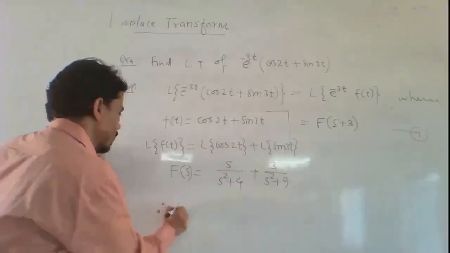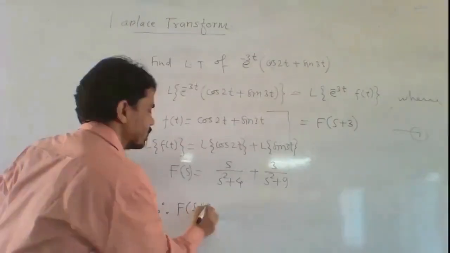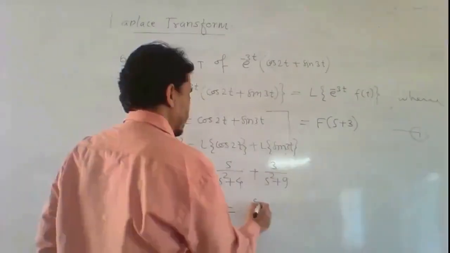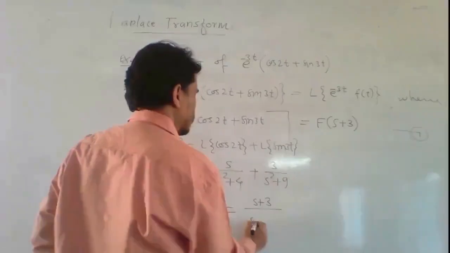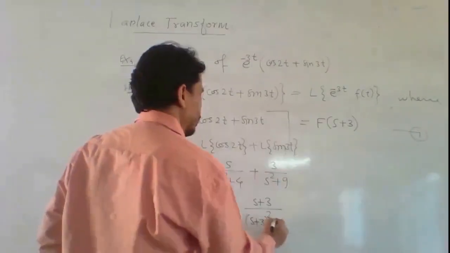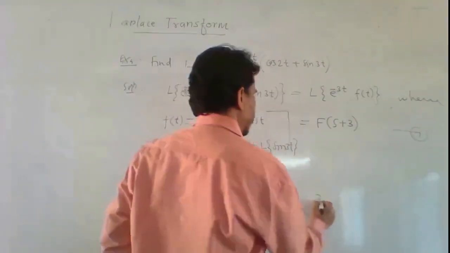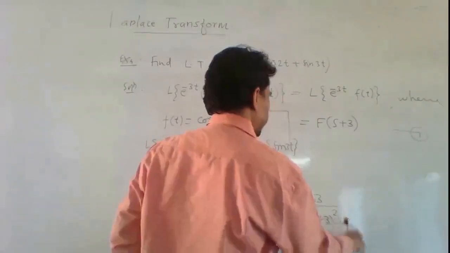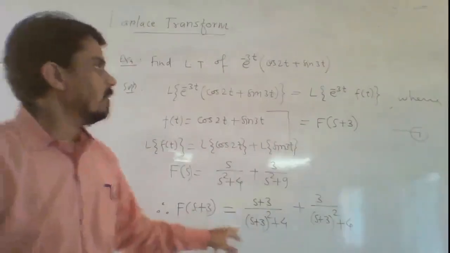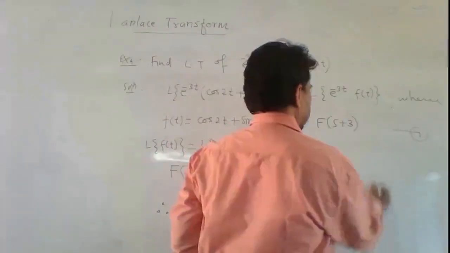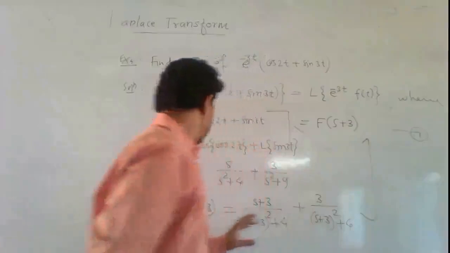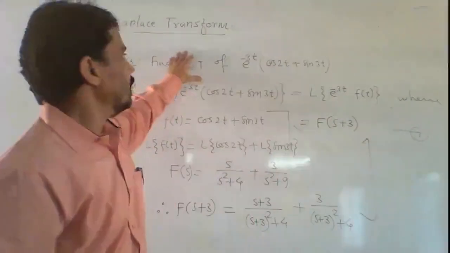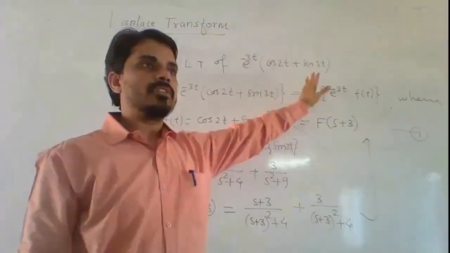Replace s by s plus 3, then it becomes s plus 3 divided by s plus 3 whole square plus 4, plus 3 upon s plus 3 whole square plus 9. Put F of s plus 3 in equation 1, then we obtain the required Laplace transform of the given function.